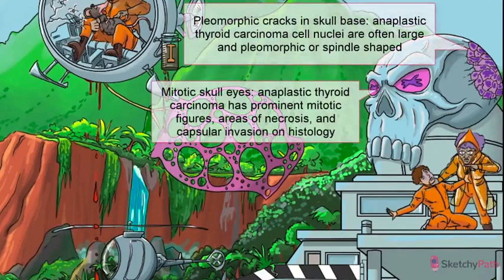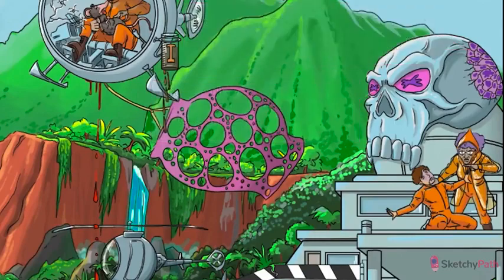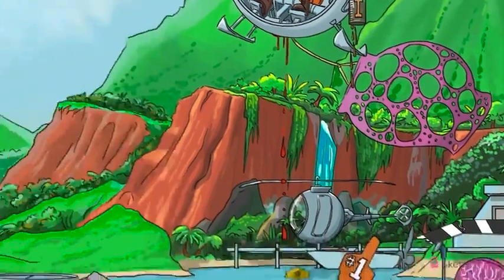The skull stands for necrosis, while mitotic figures are depicted by the skull's eyes. Mitotic figures are cells in the middle of dividing, with a dark tangle of condensed chromatin that's just about to split in half. About to do that whole anaphase thing. Treatment is palliative at best, such as surgical debulking for tracheal compression. Sadly, anaplastic thyroid carcinoma is almost 100% lethal.